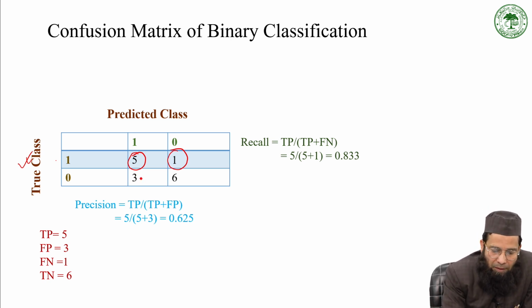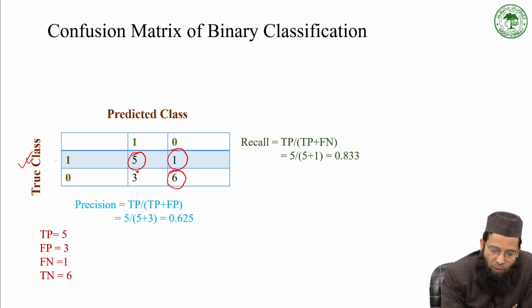Now come to this one. Your model has predicted the false class, or 0 class, and in the actual data set it was also in that class. So that is a true negative, truly predicted negative.